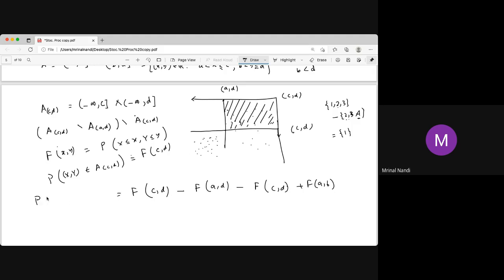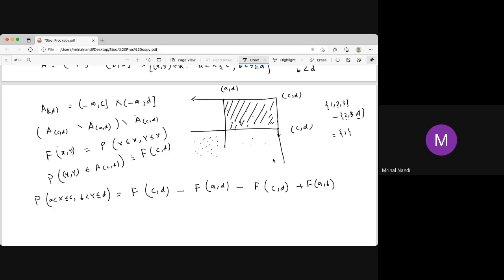So that is the probability of x lying between A to C, C closed, and y lying between B to D, D closed. That's the idea of the bivariate distribution. Similar to the univariate distribution, this is the bivariate distribution. This f of x y is called the bivariate distribution function.